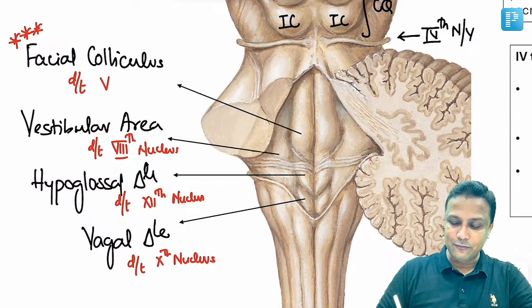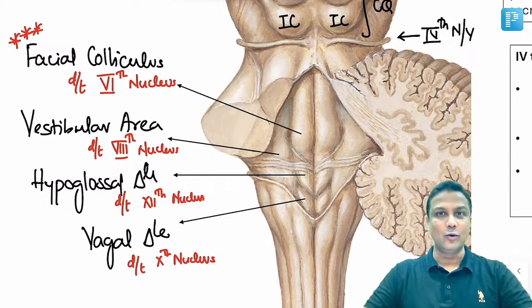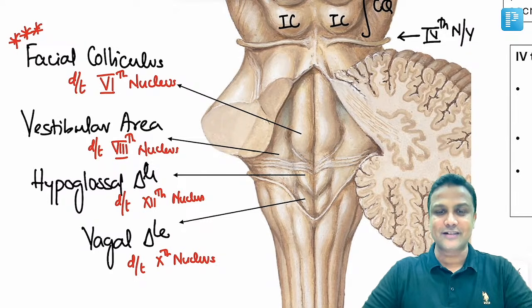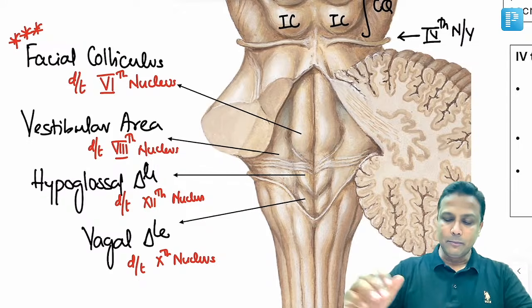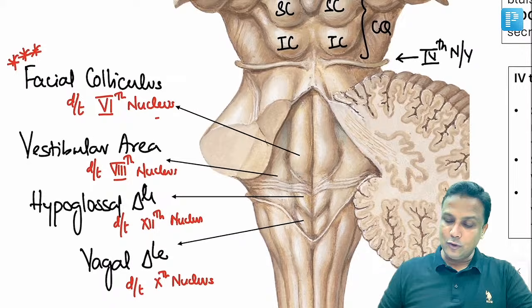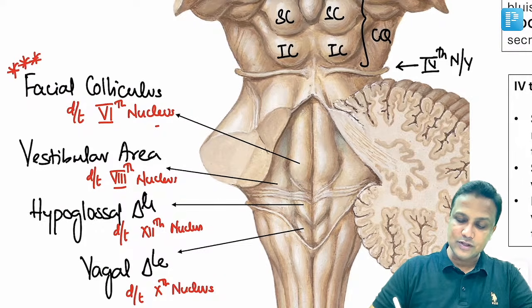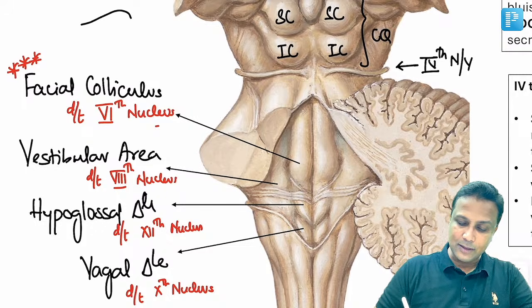Welcome here. सवाल आता है facial colliculus से. Facial colliculus will be formed due to the 6th nucleus. Please remember, it is not 7th nucleus. It is not facial nucleus. It is due to abducens nucleus. It is 6th nucleus. But why is the name given like this here? अगर आप यहाँ पर section लोगे, transverse section of the pons, then what is going to happen?